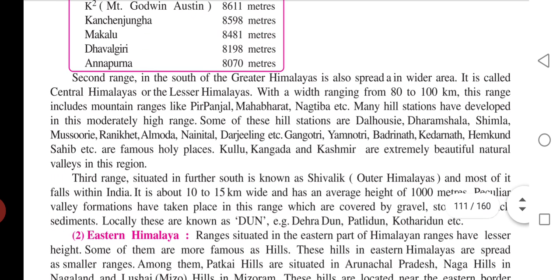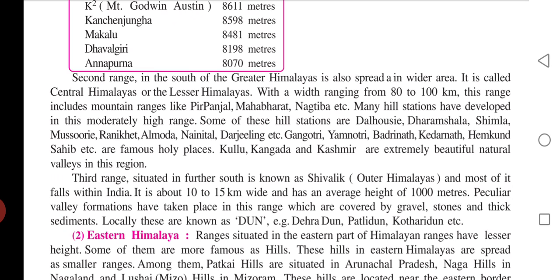The second range, in the south of the Greater Himalaya, is also spread over a wider area. It is called Central Himalaya or Lesser Himalaya, with a width ranging from 80 to 100 kilometers. This range includes mountain ranges like Pir Panjal, Mahabharat, Nagtiba. Many hill stations have developed in this moderately high range.